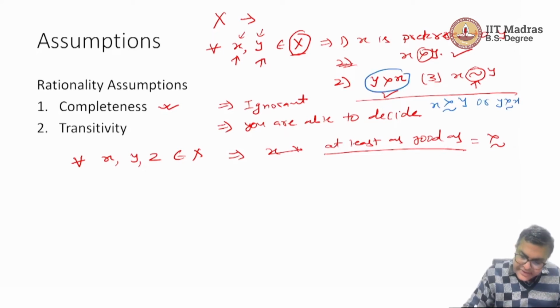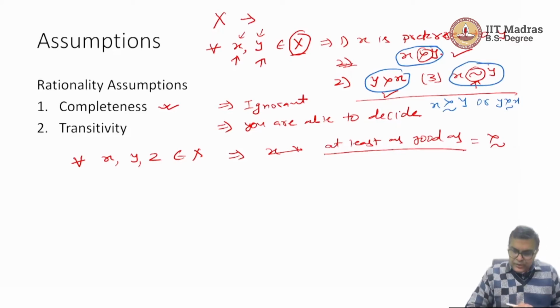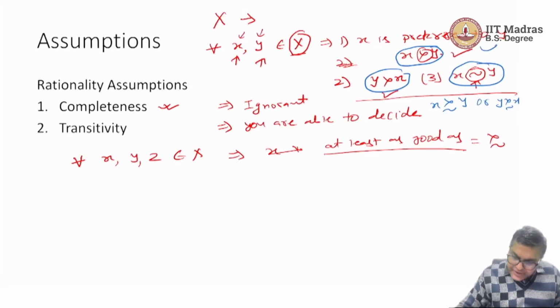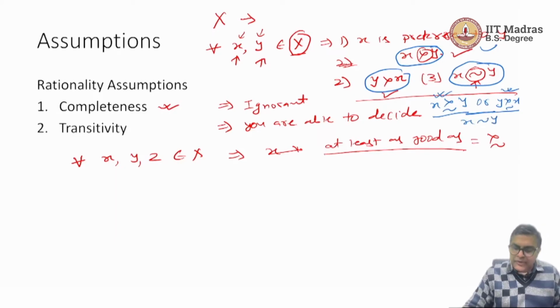That these three are mutually exclusive. Okay? Here we are combining first one and third one here and second one and third one here. So, these two are not mutually exclusive. It is possible that when I say mutually exclusive, what do I mean? That it is possible that this is true and this is true. When will it happen? When x, you are indifferent between x and y.